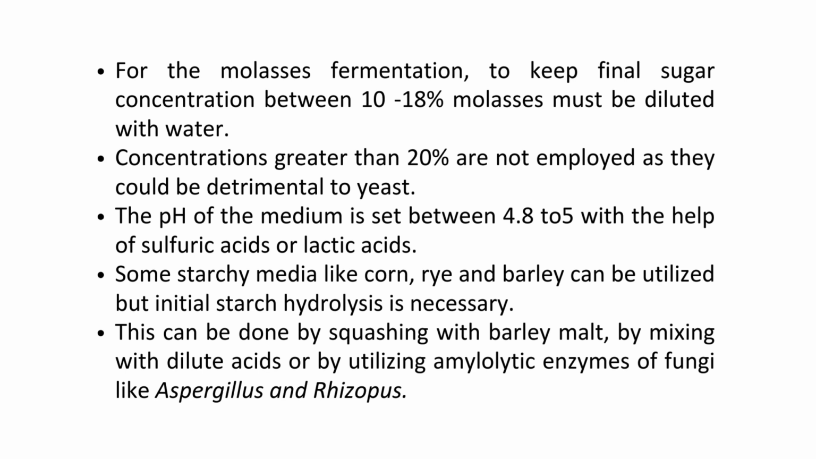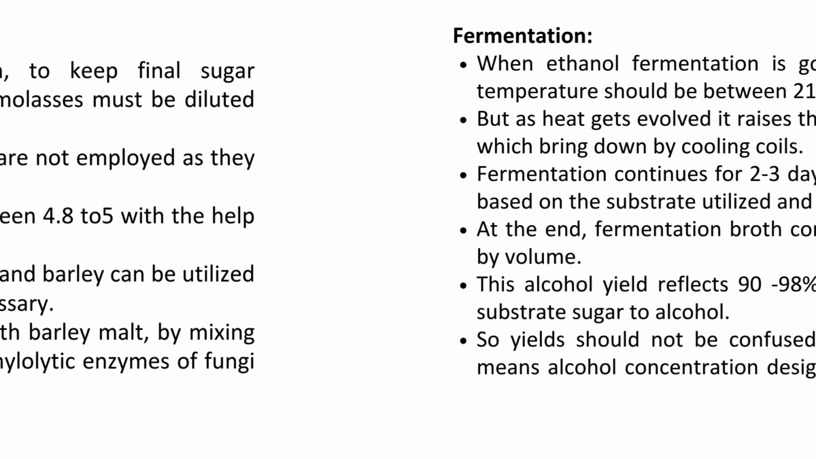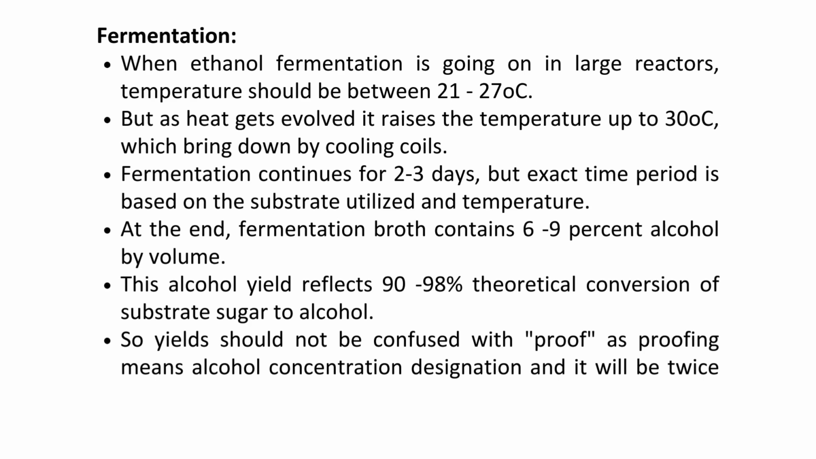The fermentation itself takes place in large reactors. The temperature is maintained between 21 and 27 degrees Celsius, though cooling is often required because the process generates heat. Fermentation typically lasts for 2 to 3 days, resulting in a broth containing 6 to 9% alcohol by volume. This represents a very efficient 90 to 98% conversion of the sugar into alcohol. It's important not to confuse this yield with proof, which is a measure of alcohol strength. Proof is twice the percentage of alcohol by volume.